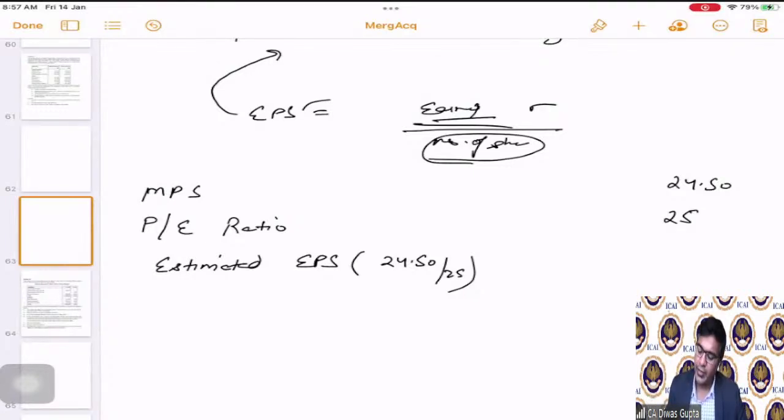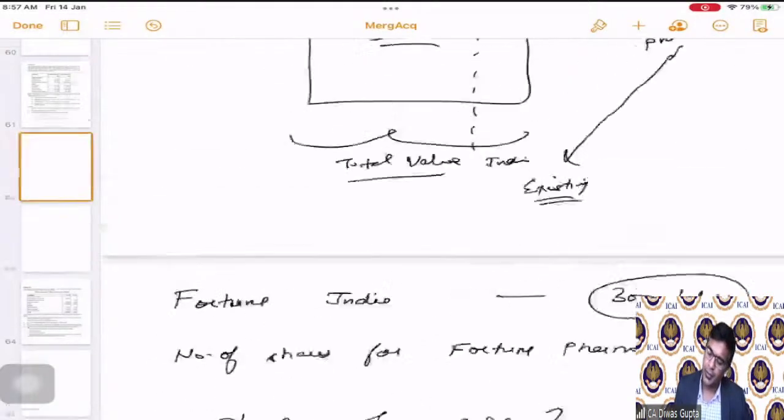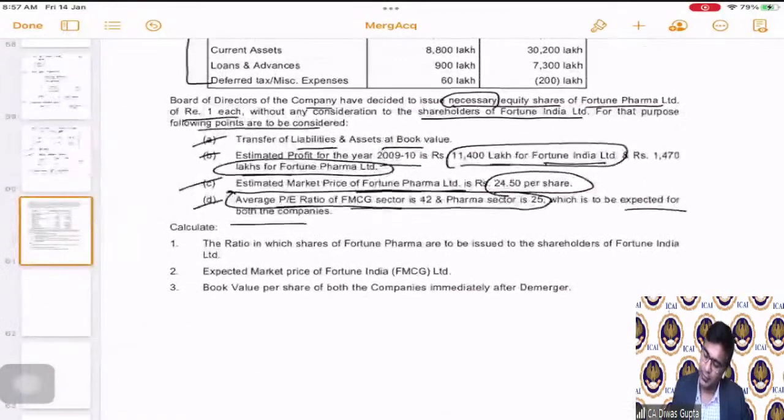24.5 divided by 25. So MPS divided by the PE ratio gives you the estimated earnings per share. Correct? That comes out to be 0.98. Now we have come to know the estimated earnings per share, and the profits given in the question for the new company is 1470 lakhs.